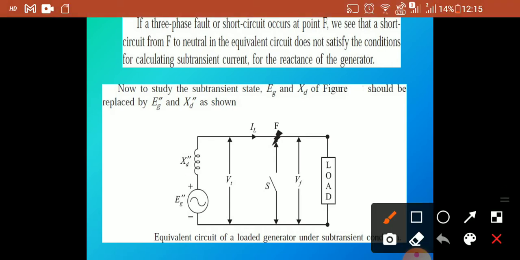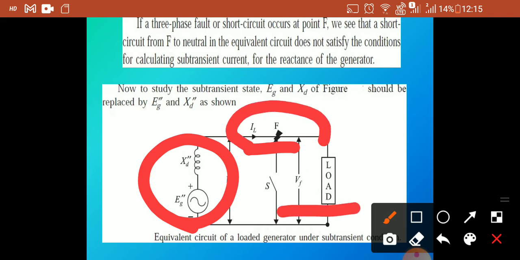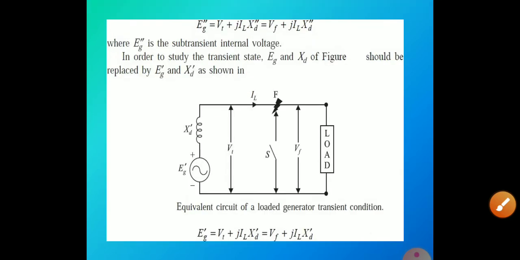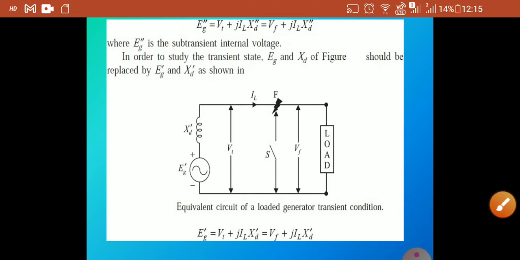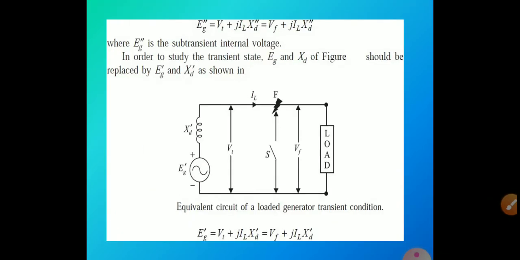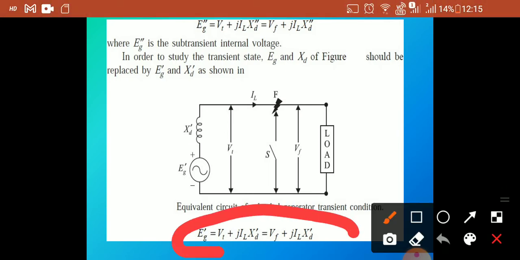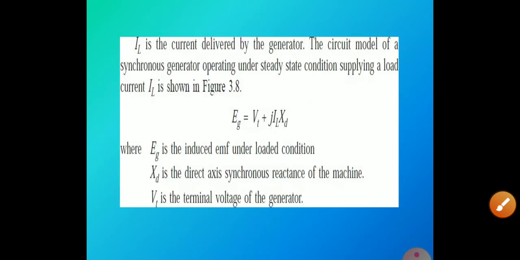This is the equivalent circuit of the loaded generator under subtransient conditions. Here the fault current is represented like this, and here VF is the voltage across the load, and the switch is given like this in this diagram. So the EG double dash equation is given like this. Here the EG dash equation is given like this: EG dash is equal to VT plus j into IL XD dash. Here the EG double dash equation is in this form.